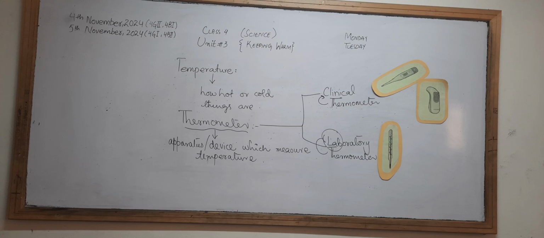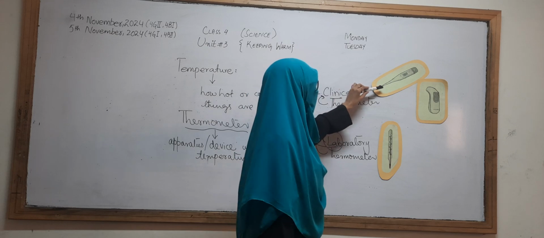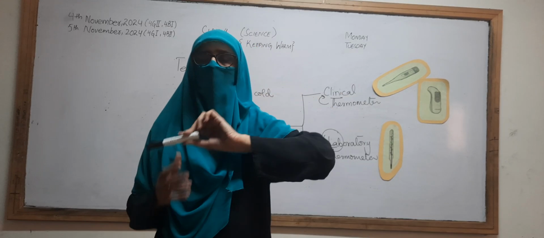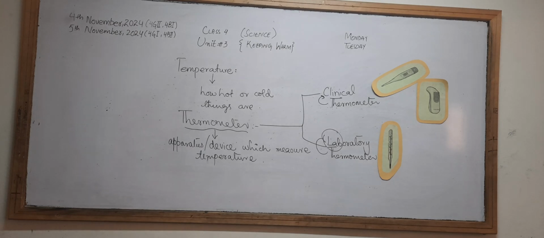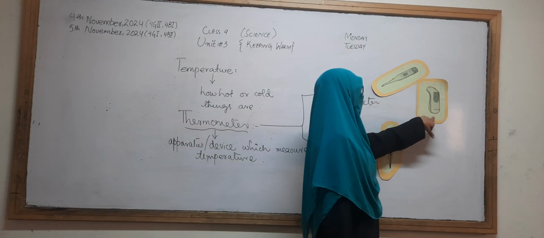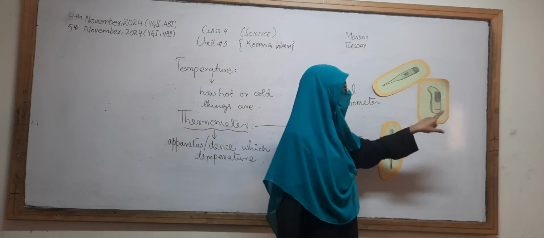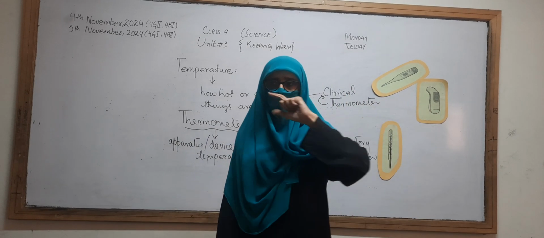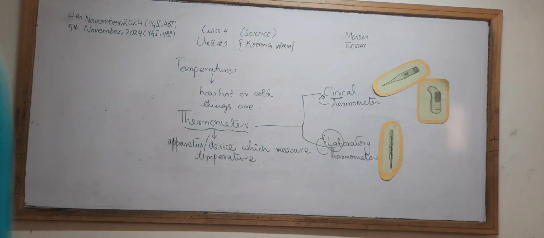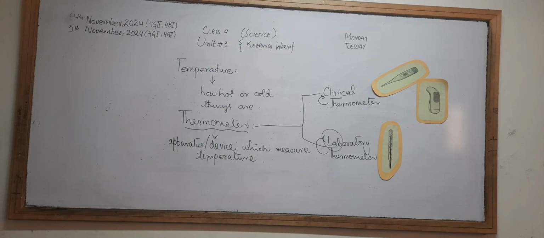Okay, and the second one is the digital thermometer, and these two are digital thermometers. They can automatically tell you the exact temperature of your body, and we can use them with the same procedure. But this one you can place near your head, and it can give the temperature of your body. And there is also a strip thermometer that you can put on your forehead, and it can give you the temperature.